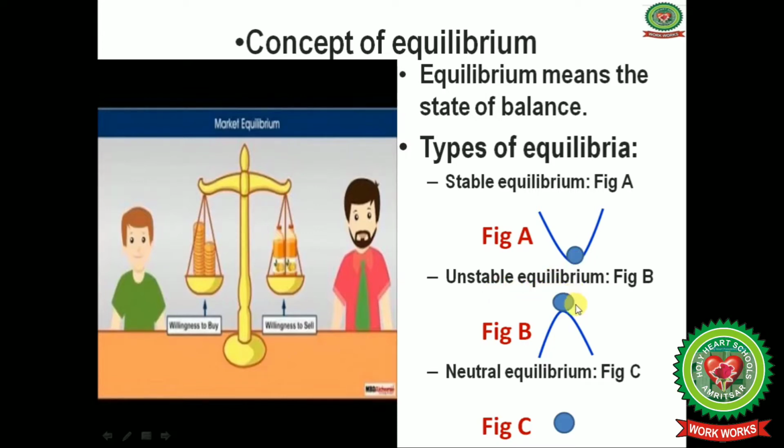Unstable equilibrium is when the ball is on a curved path. And neutral equilibrium is when the ball is kept on the floor or any table or plate.